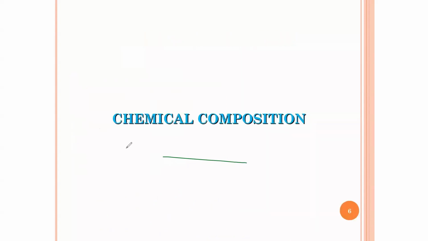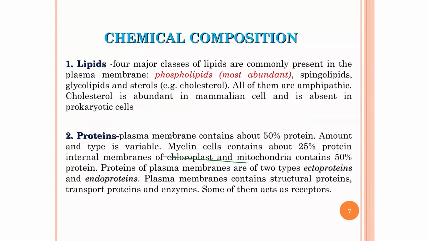Okay, and then the next thing we are going to look at is the chemical composition of the cell membrane. What makes up this cell membrane? The membrane is made up of, number one, lipids. And what are these lipids? Four major classes of lipid are commonly found in the plasma membrane.